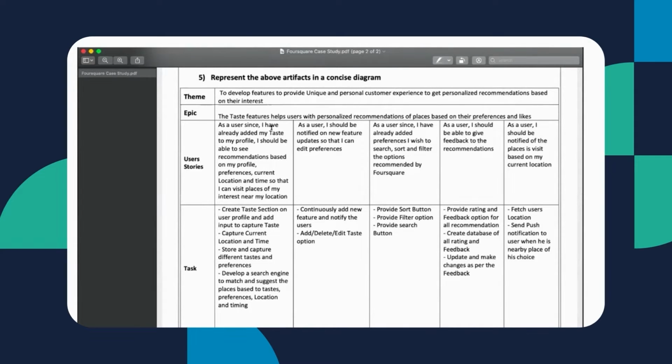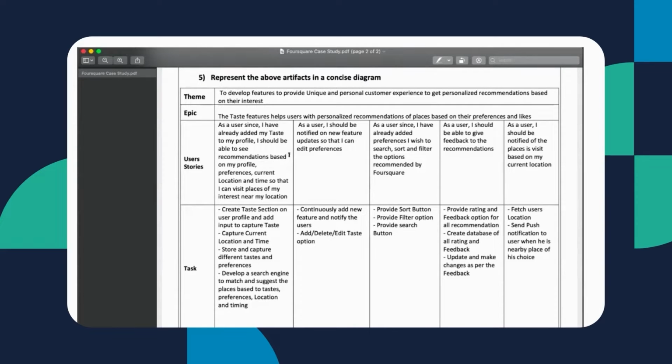Then we created a couple of user stories from the user perspective only at this point of time. So something like, I have already added my taste, I should now be able to get recommendation based on what kind of things I like and the kind of things I like to do.